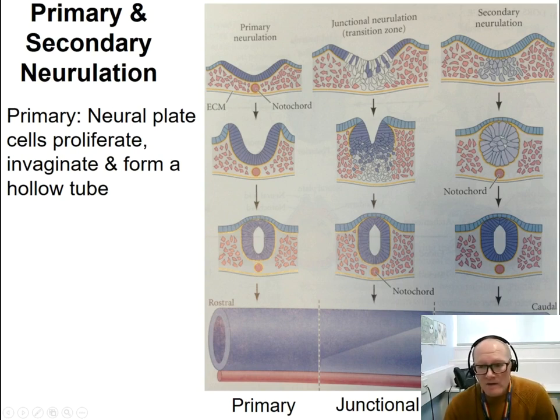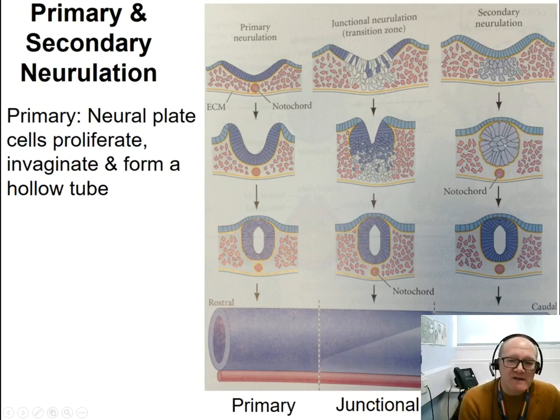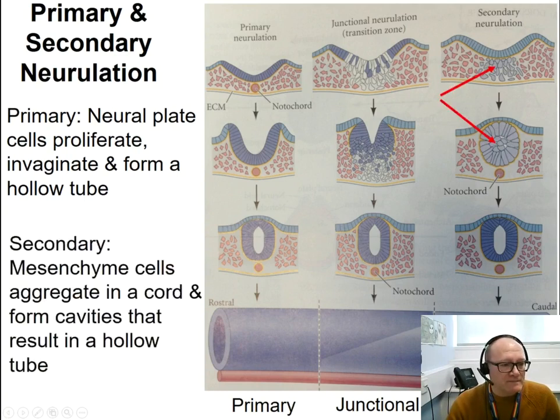Notice how here the cells that are responsible for the formation of the neural tube are initially attached to the cells that are responsible for the formation of the epidermis, and they need at one point to be resolved from each other. On the other hand, in secondary neurulation, which happens in the posterior part of the body, this doesn't happen.